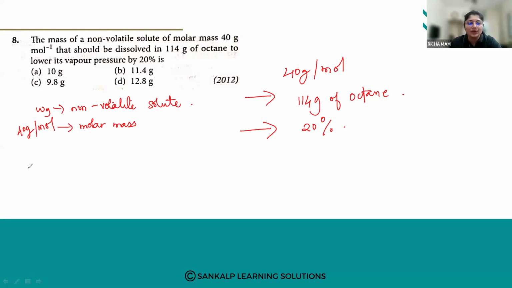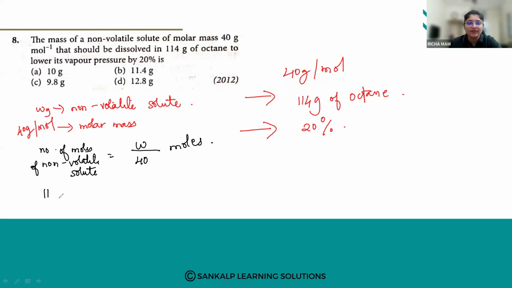So the number of moles of non-volatile solute is equal to the given weight, which we don't know, upon 40. So it will be w by 40 moles.